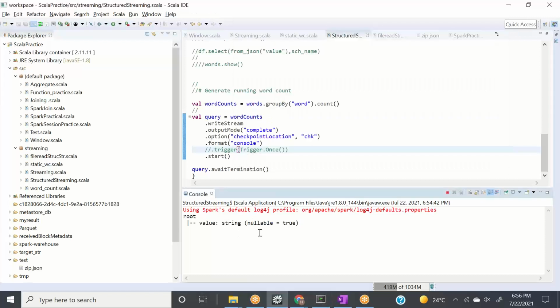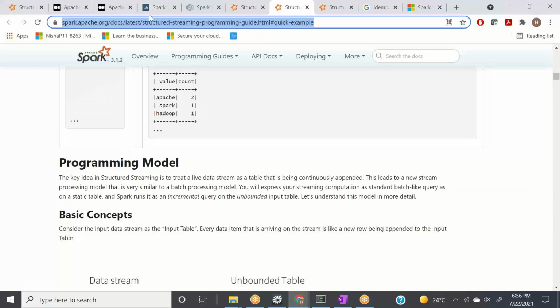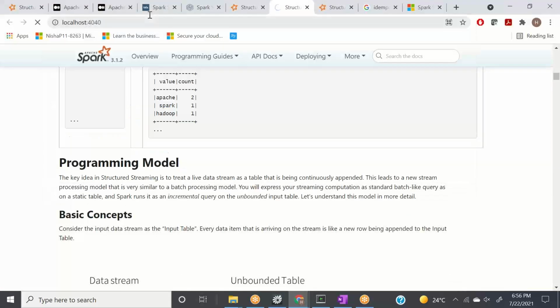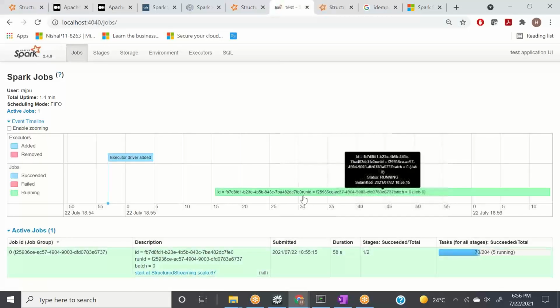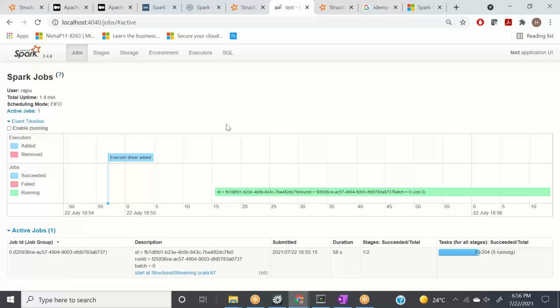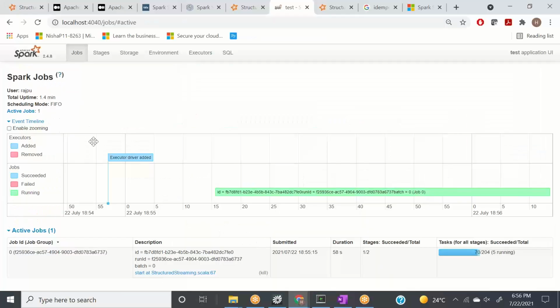Okay. Meanwhile, let's see one thing till the time it is coming. Let's go here, and let's say localhost 4040. So we know one thing, that this particular job is your Spark data frame job, right? So once we are writing something, it is printing. Okay, it's active actually. So what we are seeing here, this is interesting, right?